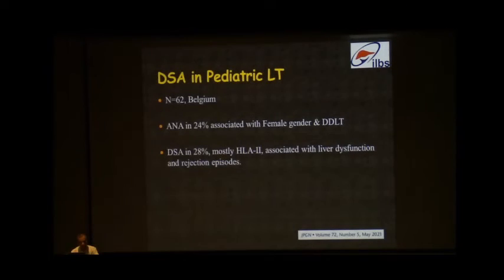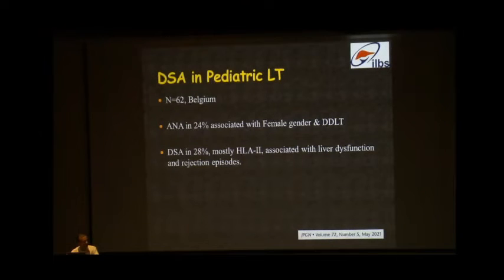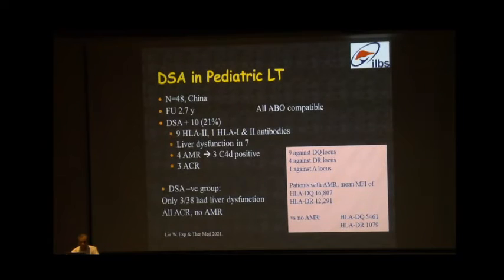So about the pediatric data, DSA positivity is seen, as per this study from Belgium, in around 28%, mostly HLA class 2. Again, another series from China: in most of the antibodies here, 21% were HLA class 2, and most of them were against the DQ locus. 4 were also against the DR locus.